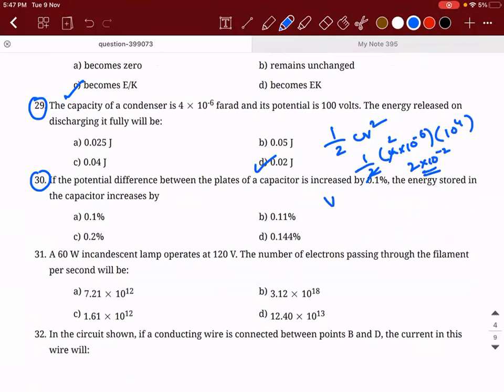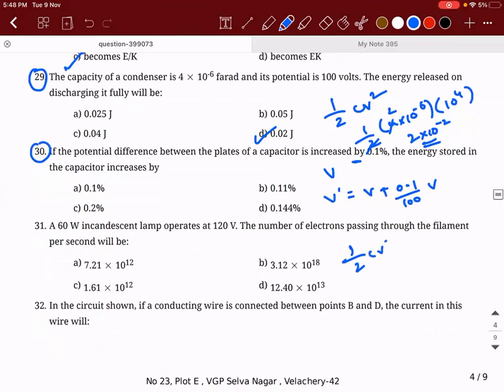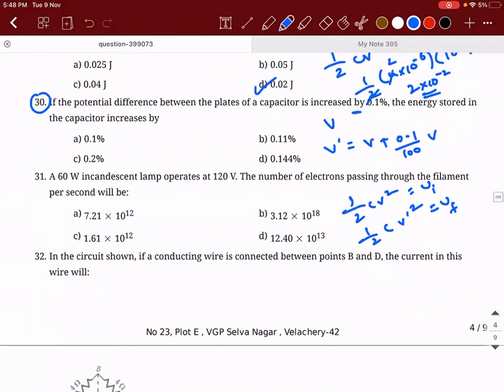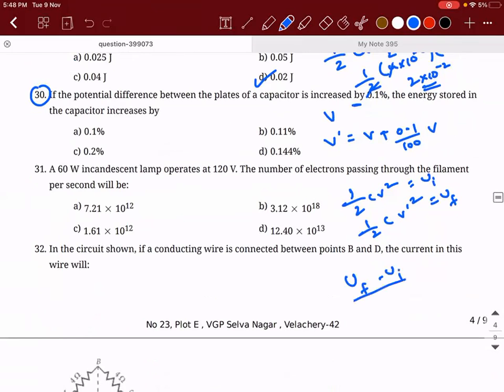Initially, the potential difference is V. V dash is equal to V plus 0.1 by 100 times V, since it is increased by 0.1%. Initially the energy stored in the capacitor is half CV square. Finally, the energy stored will be half CV dash square. This is U initial, this is U final. How do you calculate the increase in energy? Increase in energy is U final minus U initial divided by U initial into 100.